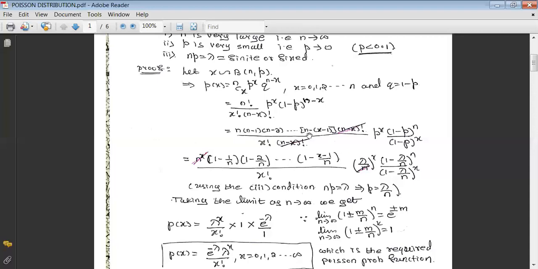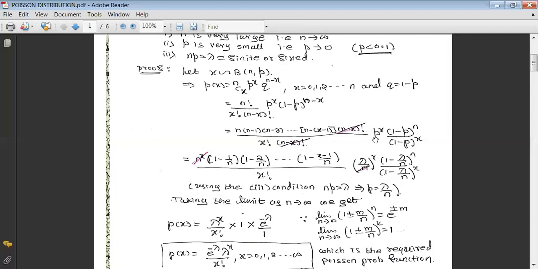And when we take n common from each term, each of these terms reduces to, when we take n common here, 1 minus 1 by n. When we take n common here, 1 minus 2 by n. When we take n common here, 1 minus (x minus 1) by n. And when we cancel this (n minus x) factorial, we are left with only x factorial in the denominator.